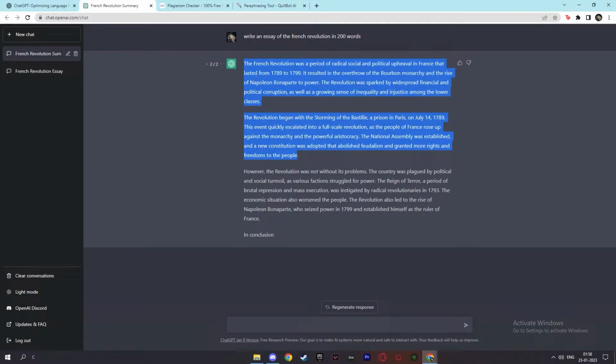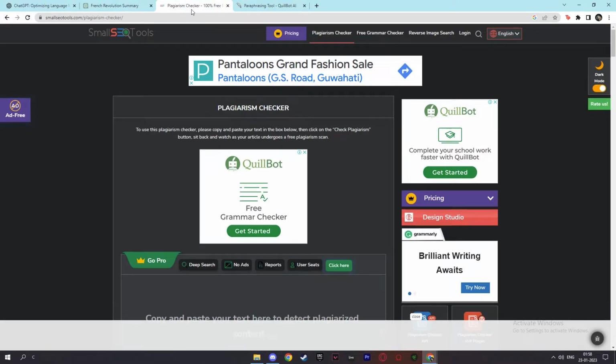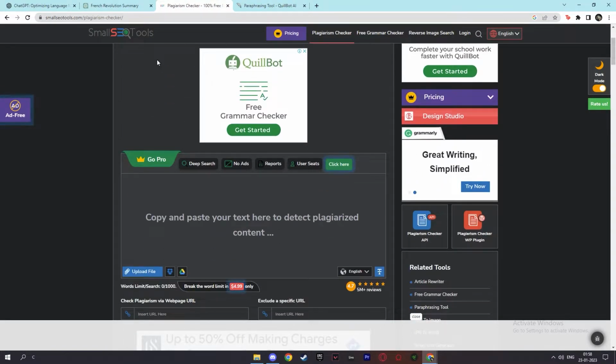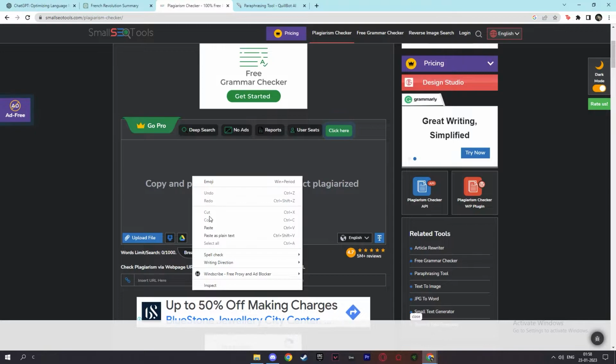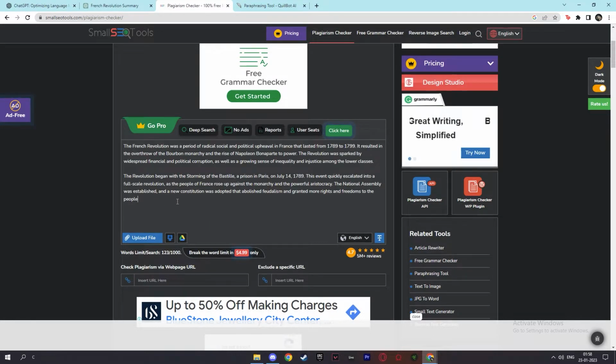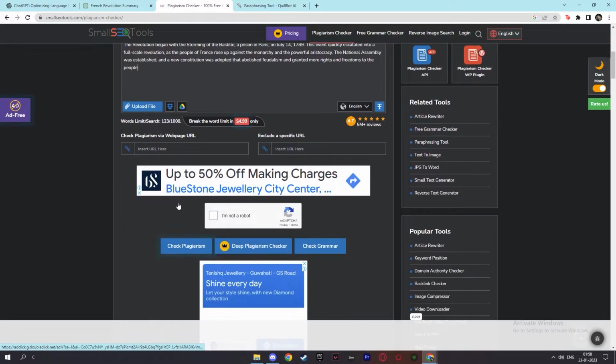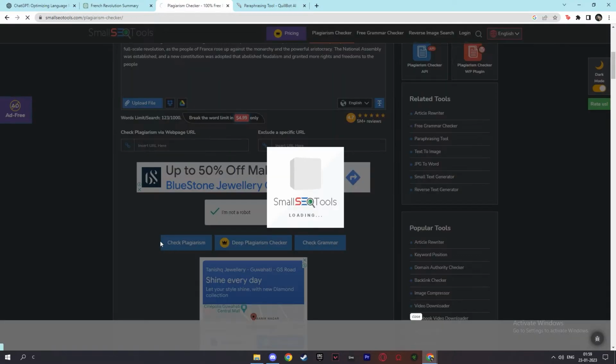And if you want to check this paragraph for whether it's copied from an article or whether it's stolen from another person's work, you will copy your paragraph and head over to Plagiarism Checker on the website, and then you will scroll down and paste your paragraph or your essay here. And if you scroll down a little bit, you'll click check plagiarism.